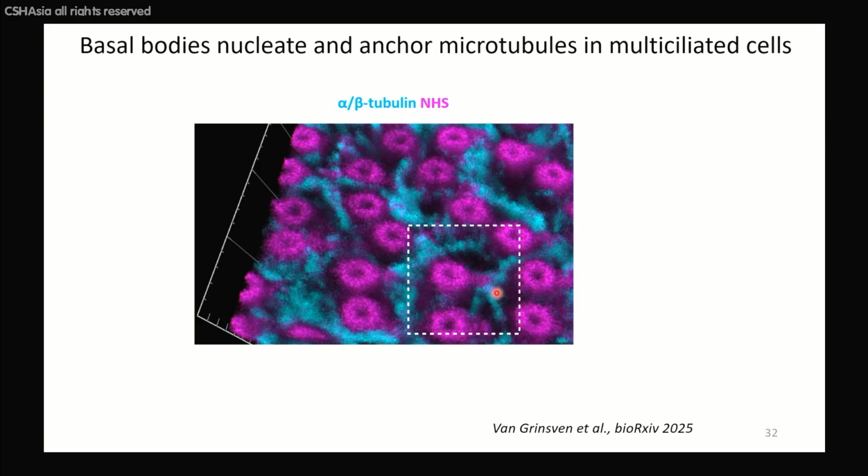This is the subdistal appendage of the basal body of the cilium. These basal bodies have mostly one basal foot. And so each one of them produces approximately 3 to 5 microtubules, and these together form this large array of microtubules you just saw, and also the apical network of microtubules, which helps, among other things, to position the basal bodies and orient them with respect to each other, so that you get this ordered beating of this multiciliated bundle.